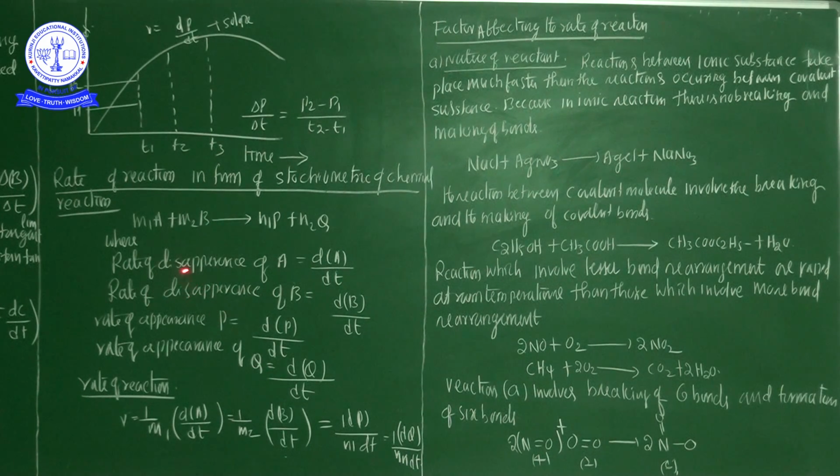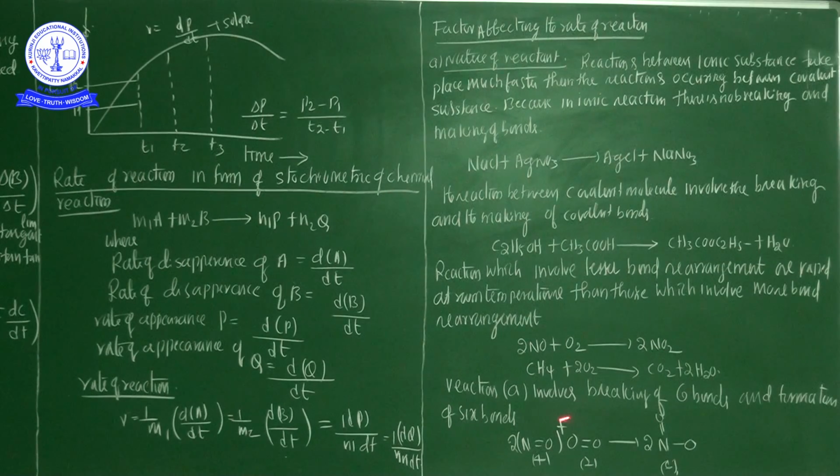The equations are 2NO plus O2 gives 2NO2, and methane reacting with oxygen to form carbon dioxide and water.